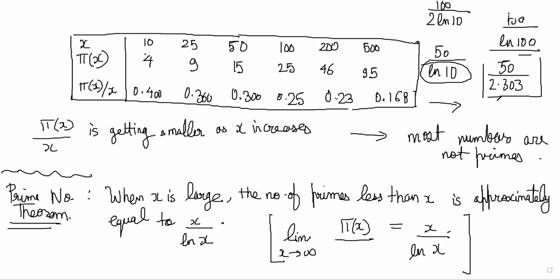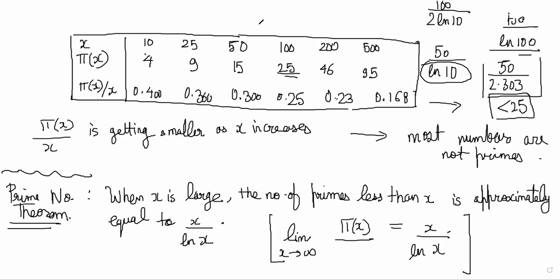So when you divide this, if you had divided by 2 only, it would have been 25. Right now you're dividing by 2.303, so it is slightly less than 25.